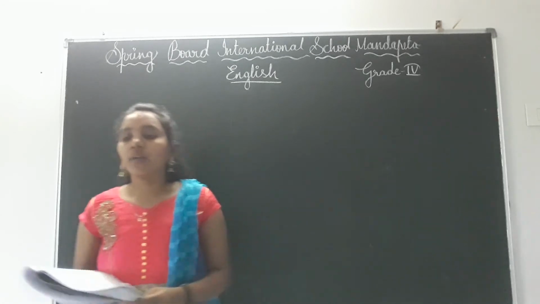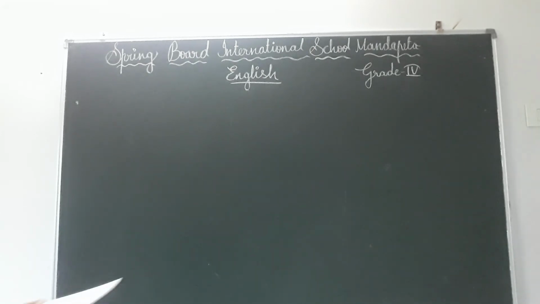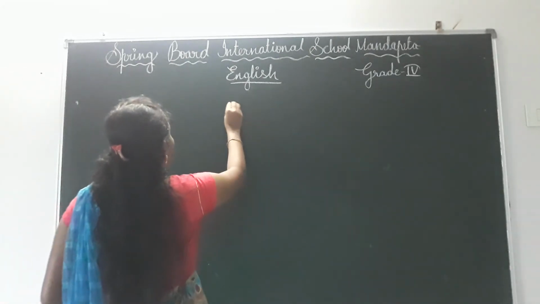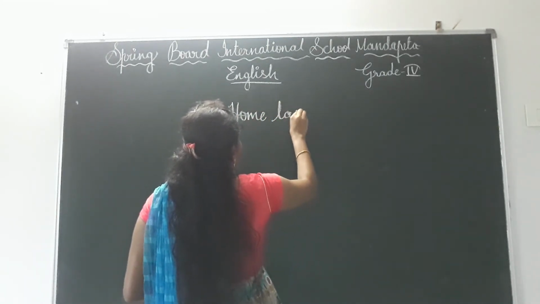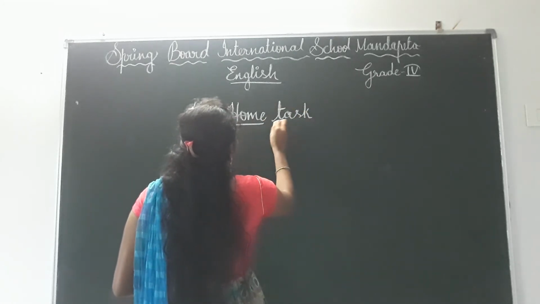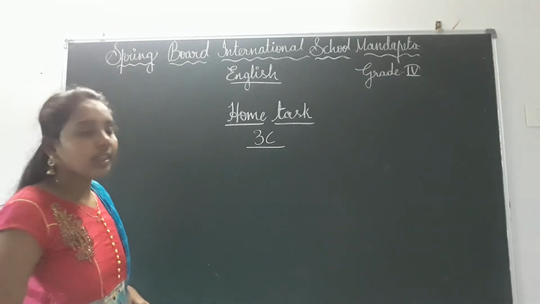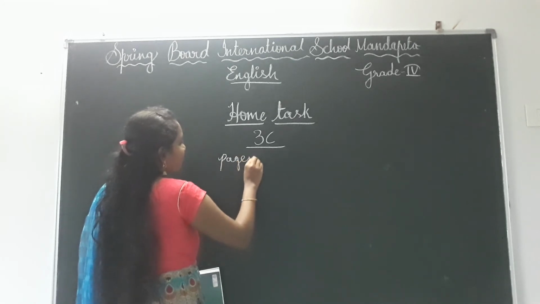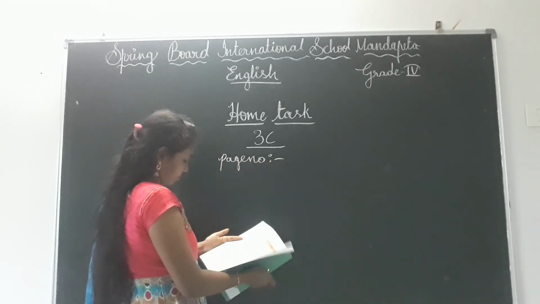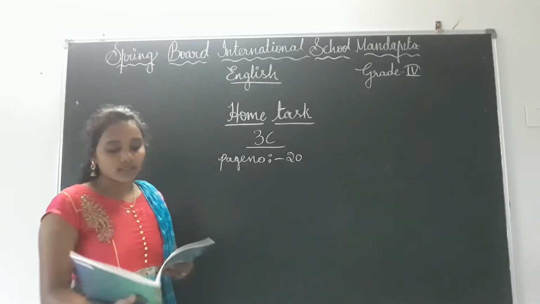Okay, children, and now I am giving you homework, children. Everyone open your companion. Please open it. Home task 3C, children. That means companion 3C. Page number 20, children. Okay, see here also nothing is there, children.